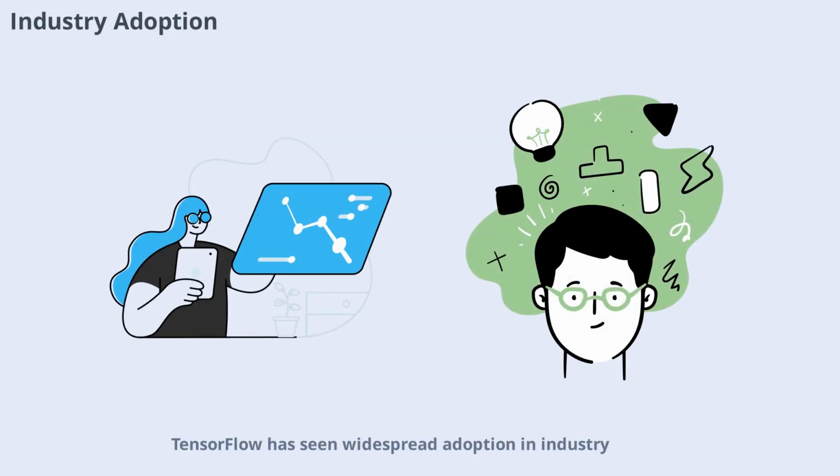TensorFlow has seen widespread adoption in industry, powering applications at Google, Airbnb, Uber, and many other tech giants. Its stability, scalability, and deployment tools make it a favorite for production systems. PyTorch, while initially more popular in academia, is now gaining traction in industry as well. Companies like Facebook, Tesla, and Microsoft use PyTorch for research and production. The choice between frameworks often depends on company culture, existing infrastructure, and specific project requirements. Both frameworks are well supported and trusted by leading organizations worldwide.